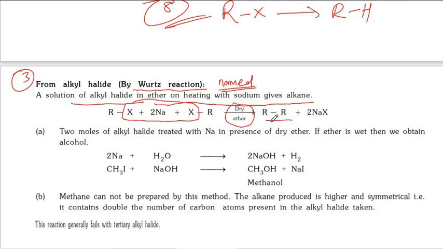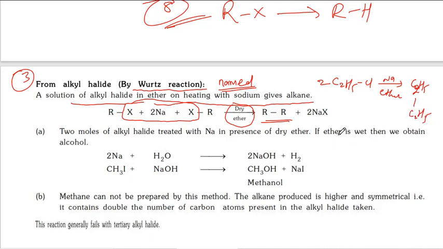Then you connect R and R and it becomes an alkane. In this method, we can prepare long chain alkanes from smaller chains. Suppose you want to prepare butane, you can take just ethyl chloride, 2 moles, with sodium and ether, and you will get butane, C4, that is C2H5 bonded to C2H5.